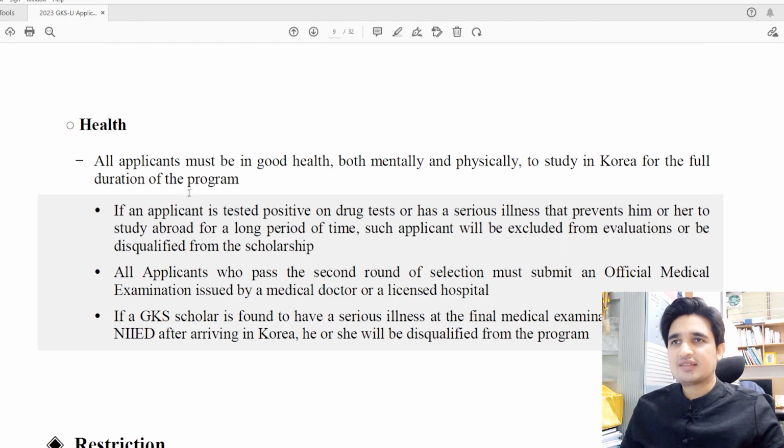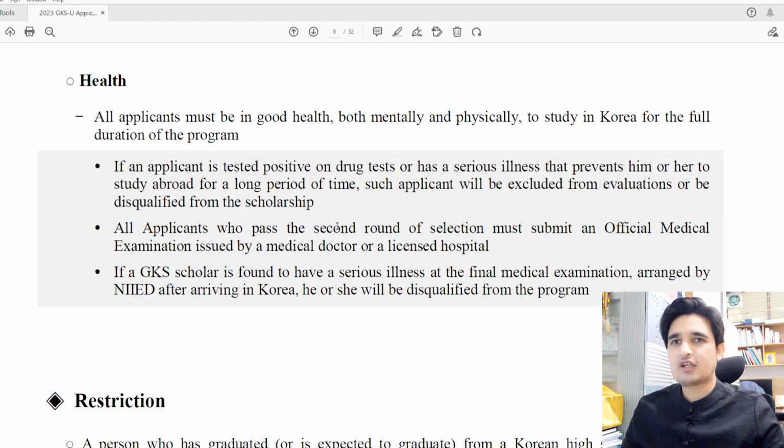And in terms of health condition, all applicants must be in good health, both mentally and physically, to study in Korea. And after arriving in Korea, if you test positive for drugs or if you have some severe illness, then your scholarship will be terminated. And after the first round of selection, all applicants go through a thorough medical examination by some medical doctor or licensed hospital.